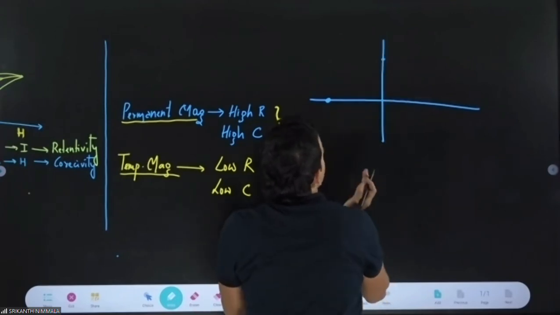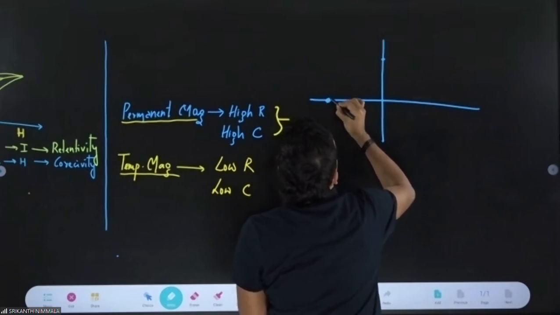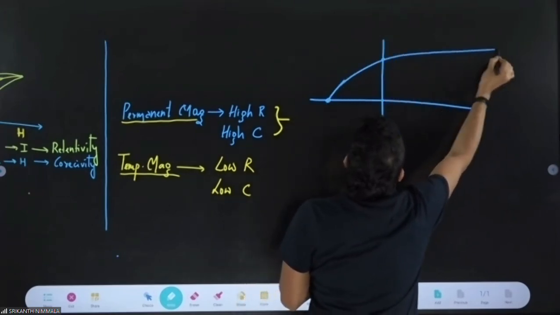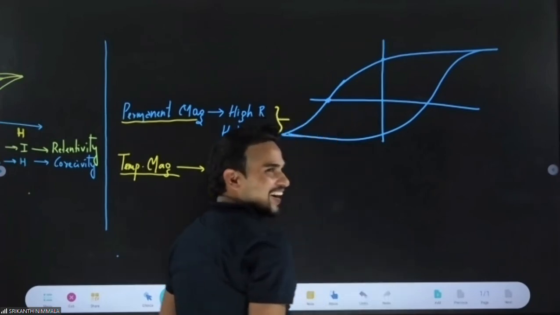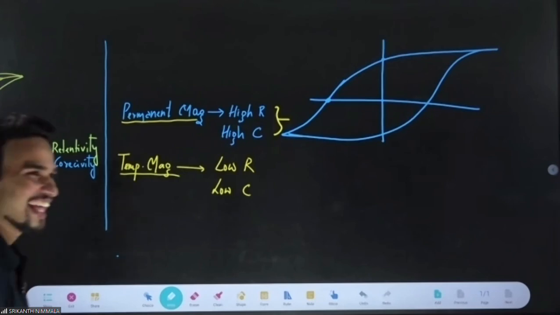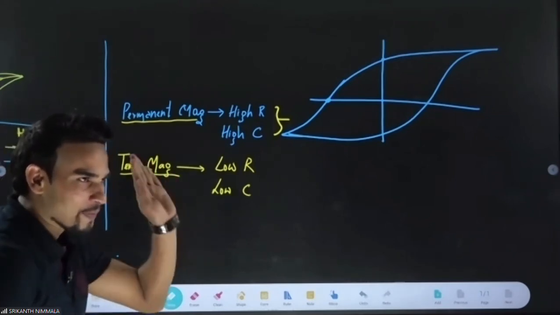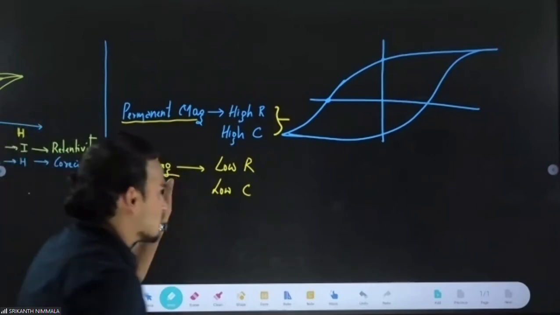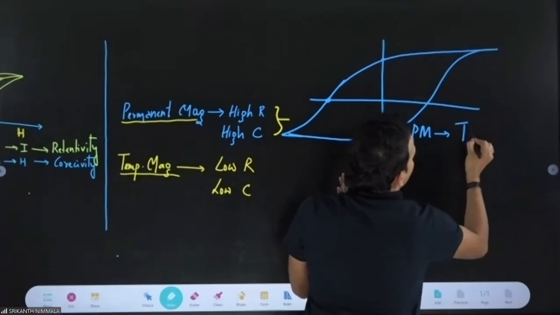It should be stylish, it will go something like this. Tall and wide. So for a permanent magnet, always remember, your hysteresis curve will be tall and wide.